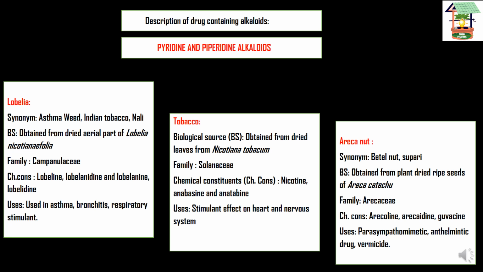First we will see lobelia. When we are studying the pharmacognosy subject, a plant will have different parts, right? It has two parts, the aerial part and the root part. The aerial part consists of leaves, stems, bark, fruits, flowers, everything. The underground root system is the other part.